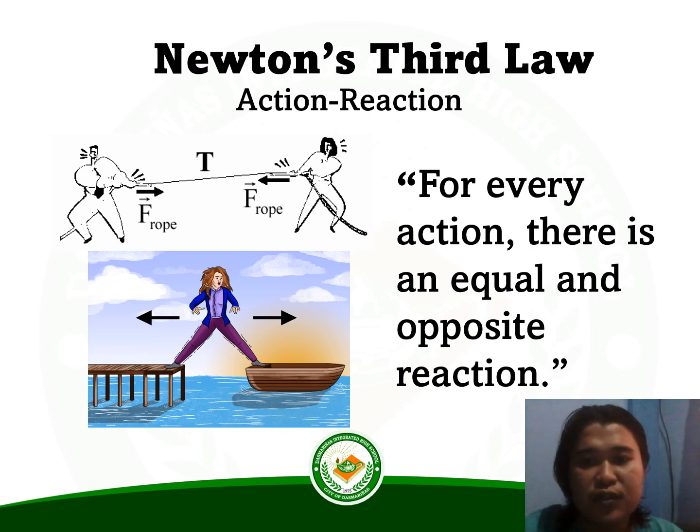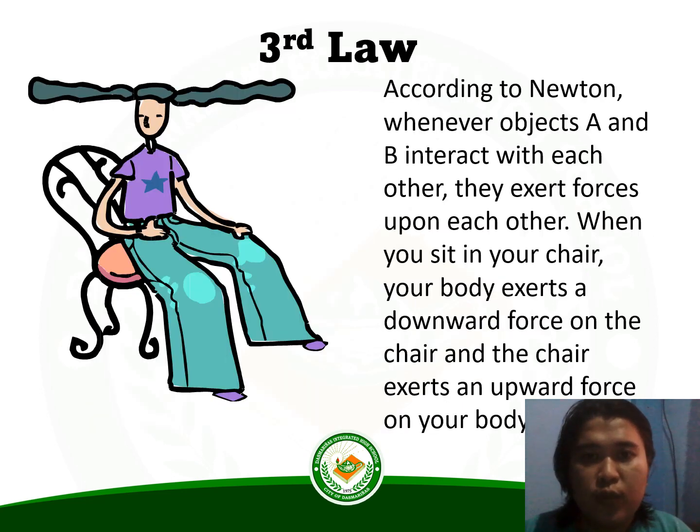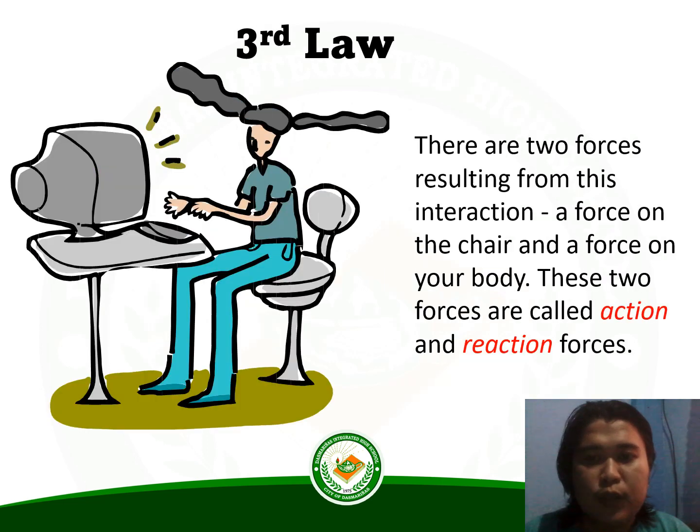Newton's third law, action-reaction. For every action, there is an equal and opposite reaction. According to Newton, whenever objects A and B interact with each other, they exert forces upon each other. When you sit in your chair, your body exerts a downward force on the chair, and the chair exerts an upward force on your body. There are two forces resulting from this interaction, a force on the chair and a force on your body. These two forces are called action and reaction forces.